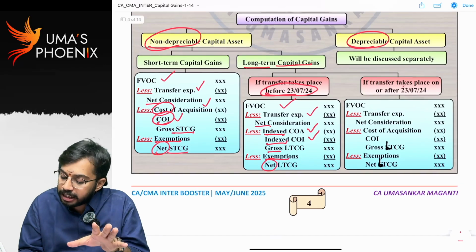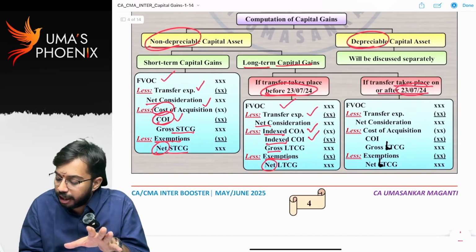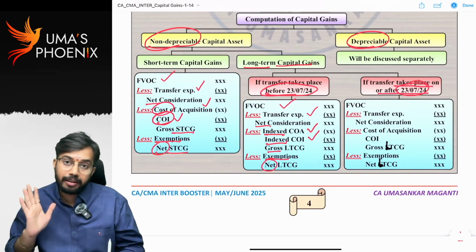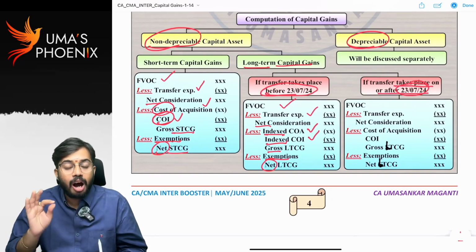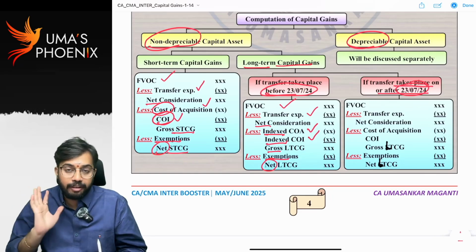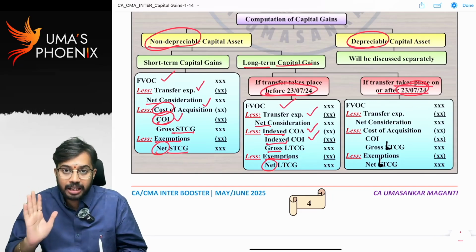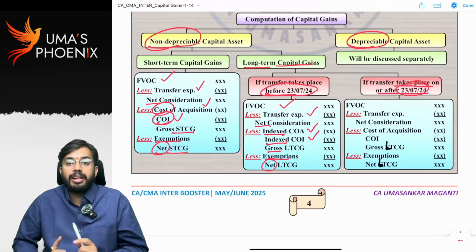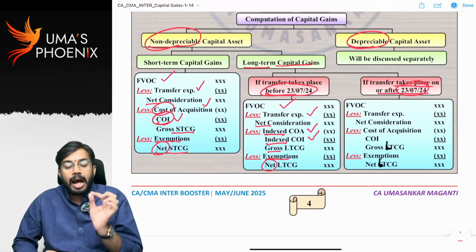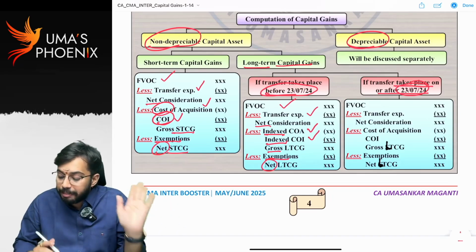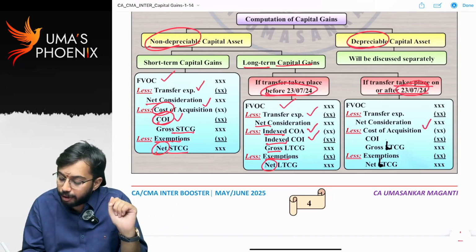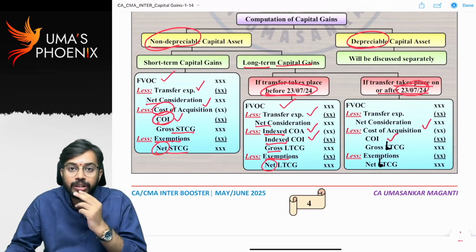If transfer takes place on or after 23rd July 2024, major amendment. In Finance Act number 2 of 2024, on or after 23rd July 2024, if any capital asset is transferred, indexation benefit is not available. So if capital asset is transferred after 23rd July 2024, you should not claim indexed cost of acquisition, you should claim only cost of acquisition and cost of improvement.